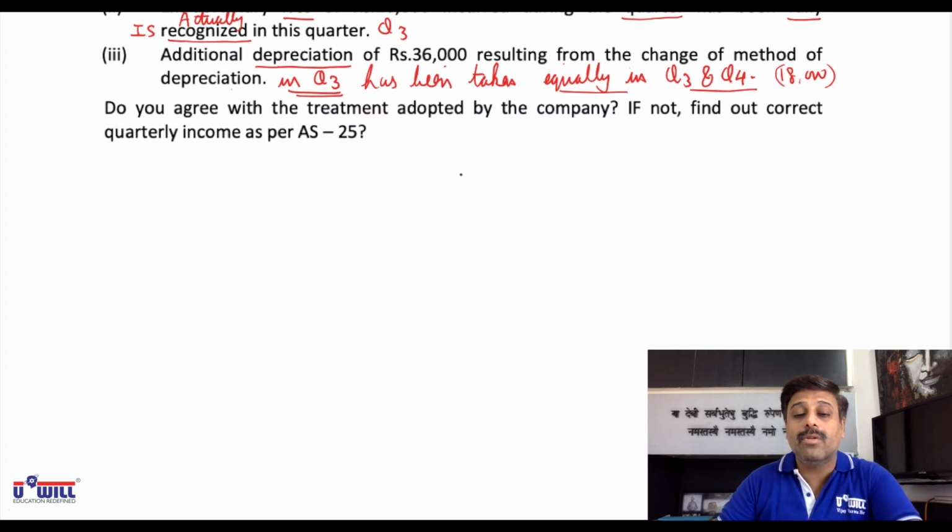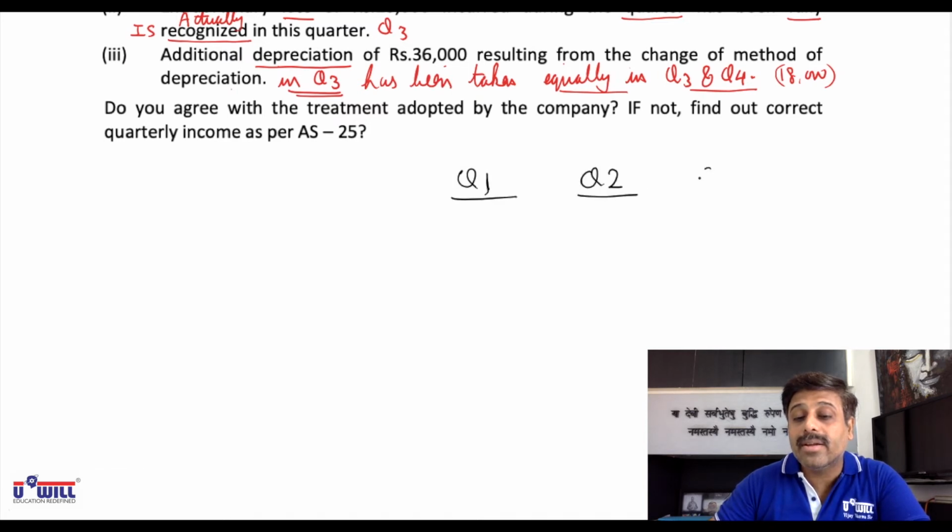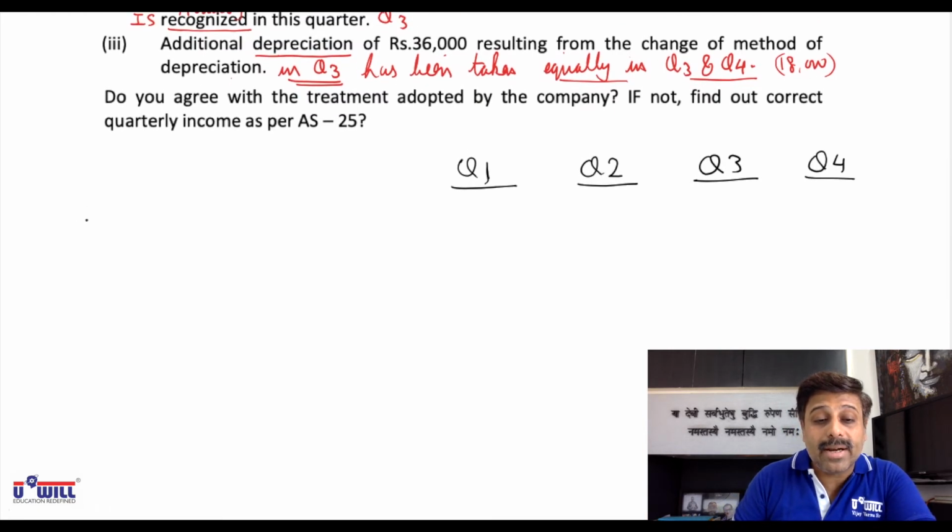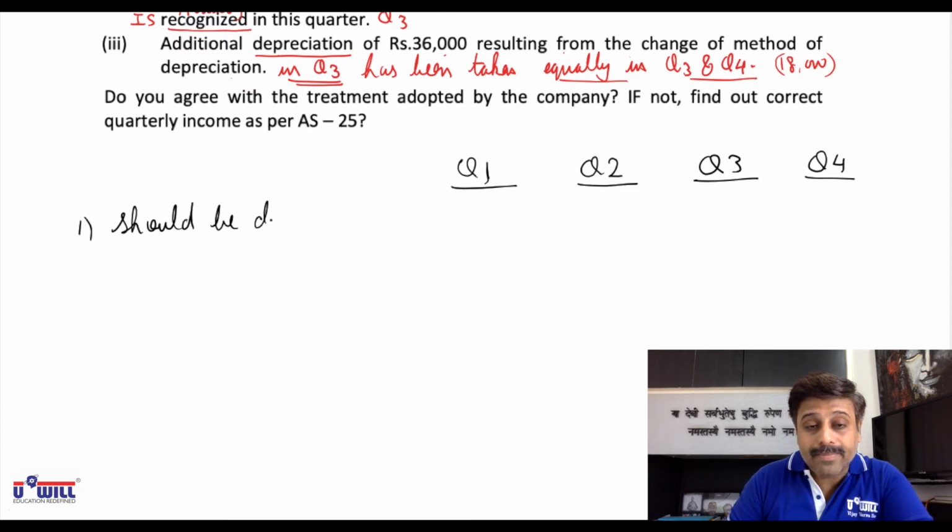All of it on quarter 1, 2, 3 and 4. And as I said, for every adjustment, what working is required: what should be done, what is done, and then rectification.